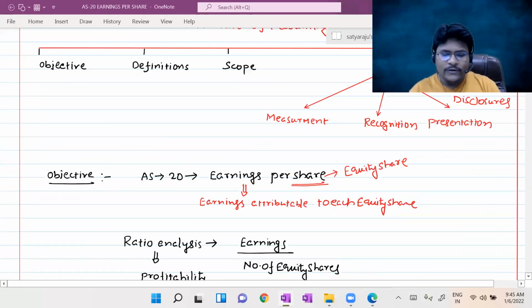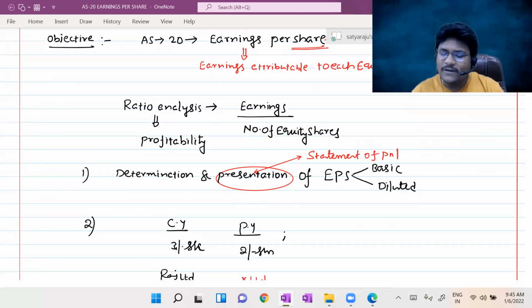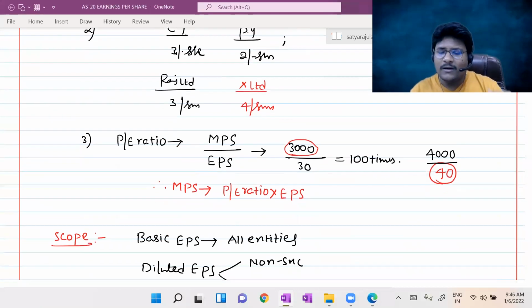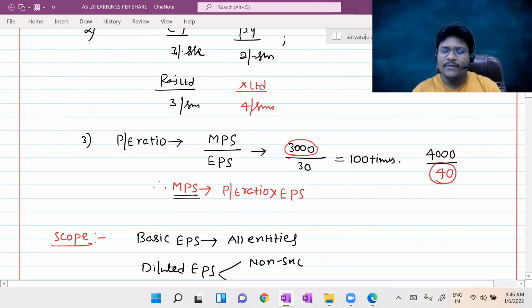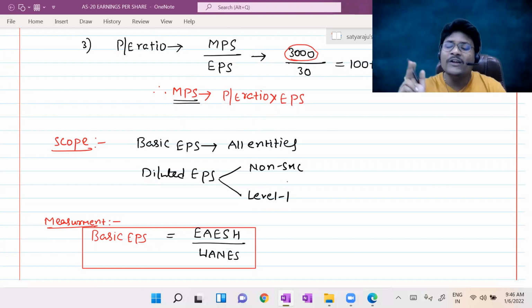So where we started here. The objective of introduction of AS20 is determination and presentation of EPS in the statement of P&L, and presentation of EPS makes possible intra-firm as well as inter-firm comparison, which is nothing but performance comparison. EPS ratio is also useful to calculate market price per share. Then we checked the scope paragraph. Presentation of basic EPS is applicable to all entities, but presentation of diluted EPS is only applicable to level 1 as well as non-SMC. That's why SMC and level 2, level 3, level 4 entities need not disclose diluted EPS.